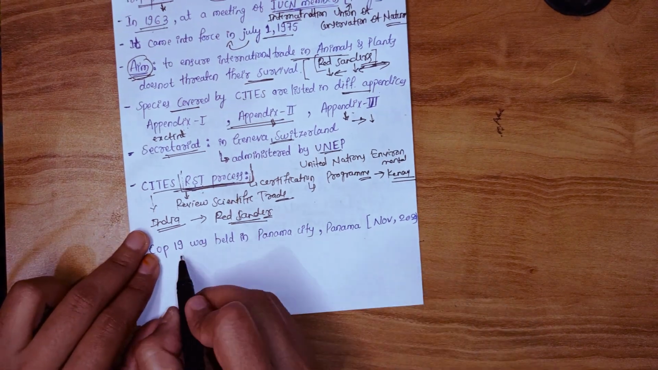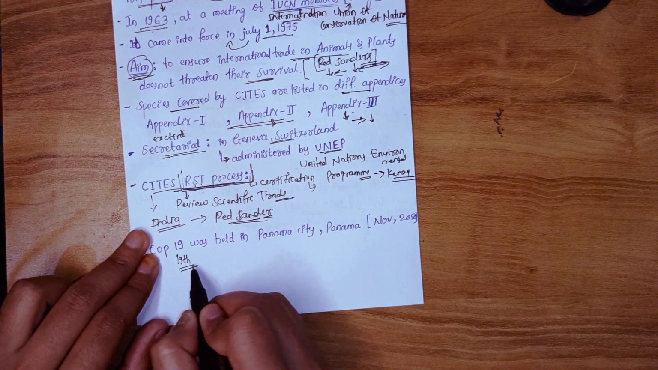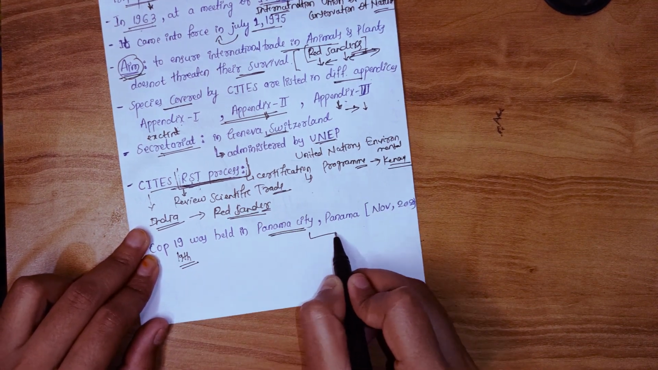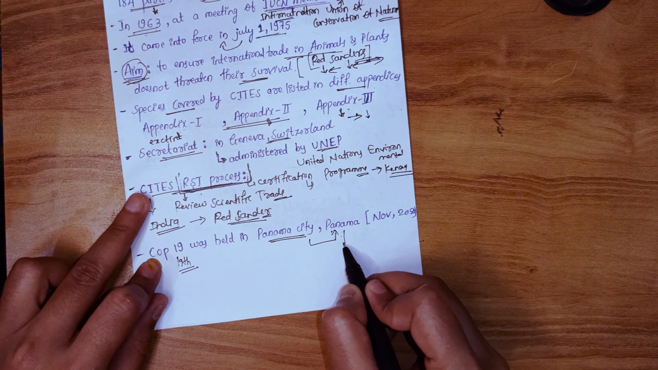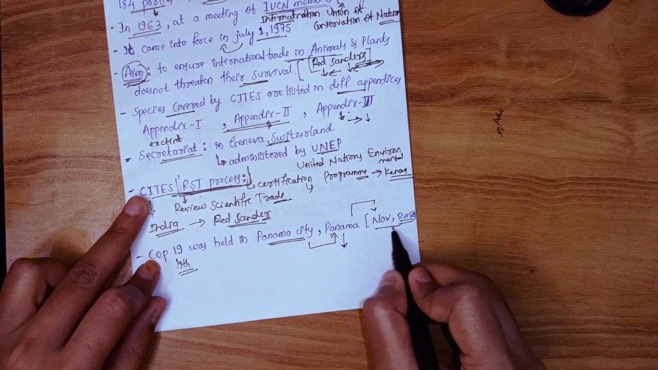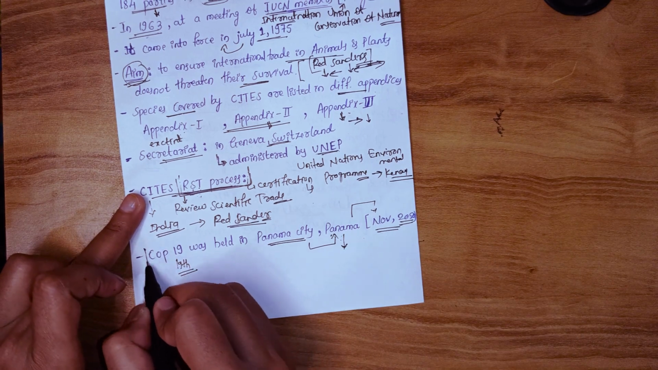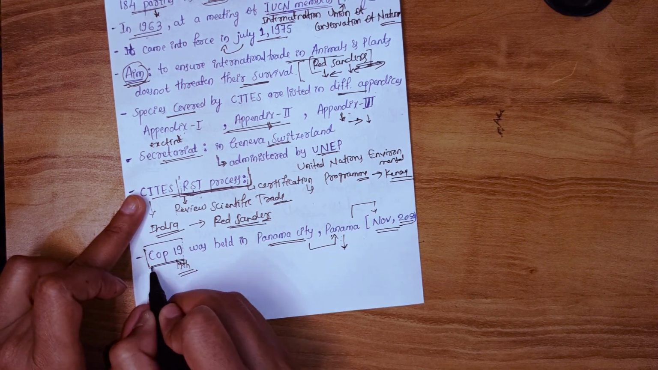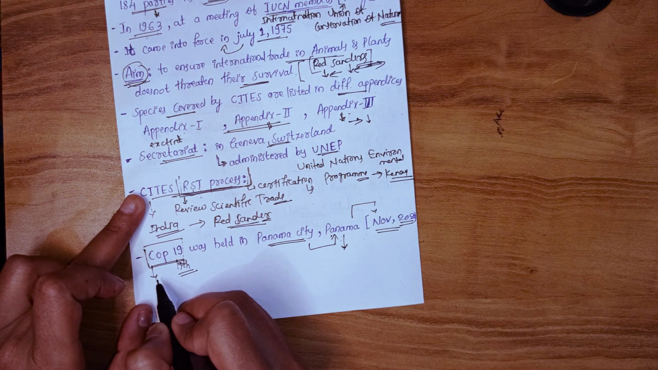And recently the 19th meeting of CITES was held in Panama City in the country of Panama. Panama is in South America, and this meeting was held in November 2022, and it was COP19, the 19th Conference of the Parties meeting.